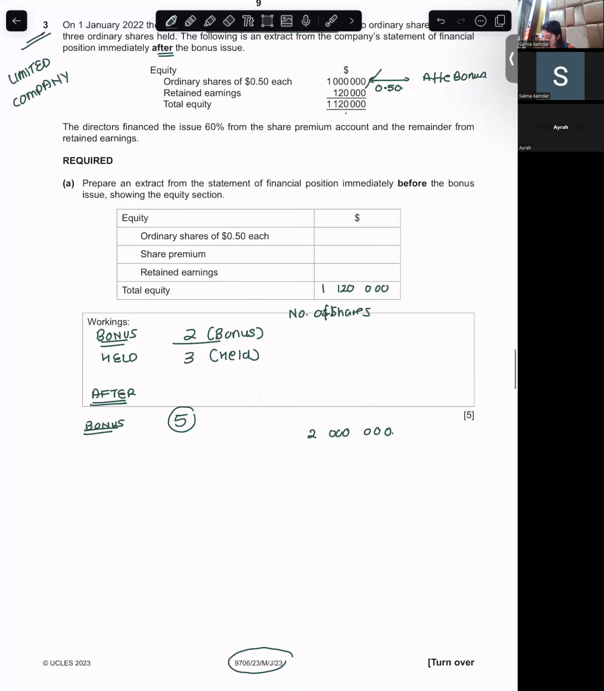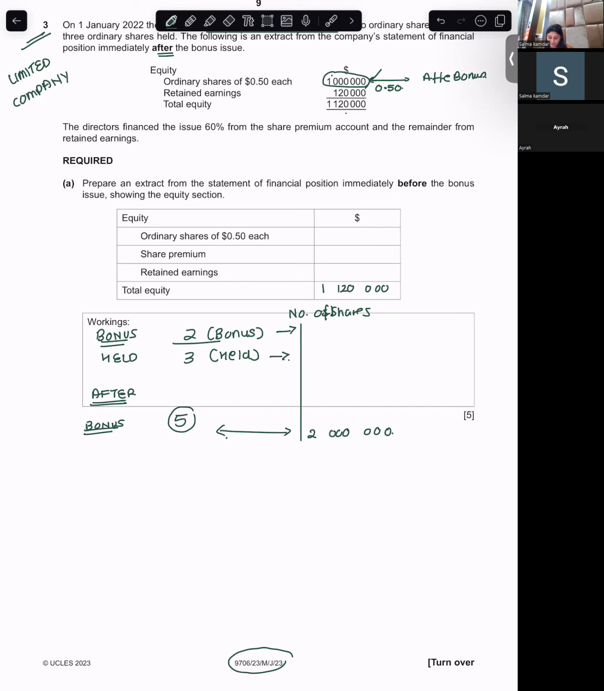Now can you tell me the number of shares that you gave for bonus and the number of shares that you already had before the bonus? Before the bonus, you have 1 million. After bonus, it's 2 million. Sorry, 1 million is the capital amount; I'm talking about the number of shares.